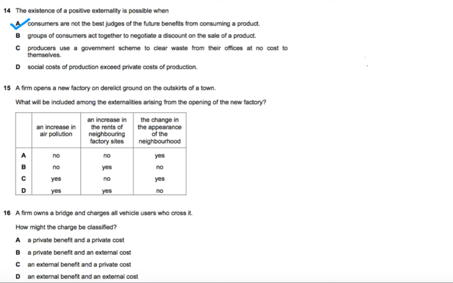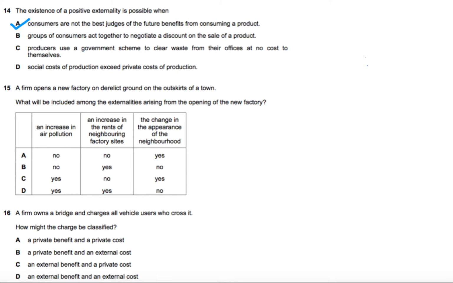In question number 15, a firm opens a new factory on derelict ground on the outskirts of a town. What will be included among externalities arising from the opening of the new factory? Again, remember that external cost and external benefit arise as the result of an effect outside of the operation of market forces. So let's see which of these three effects are captured by market forces and which are not. An increase in air pollution.